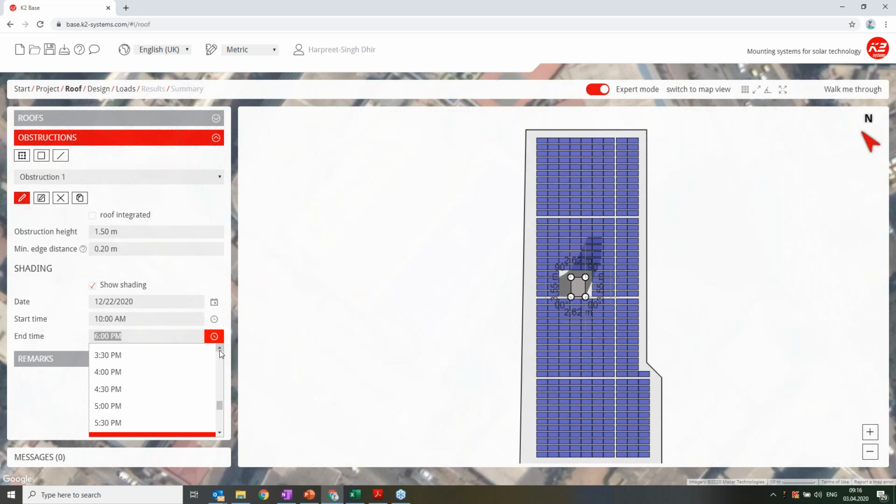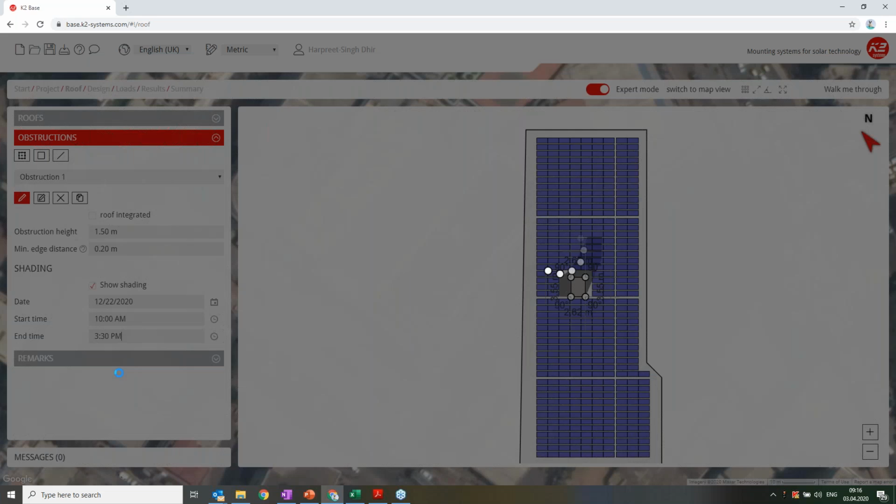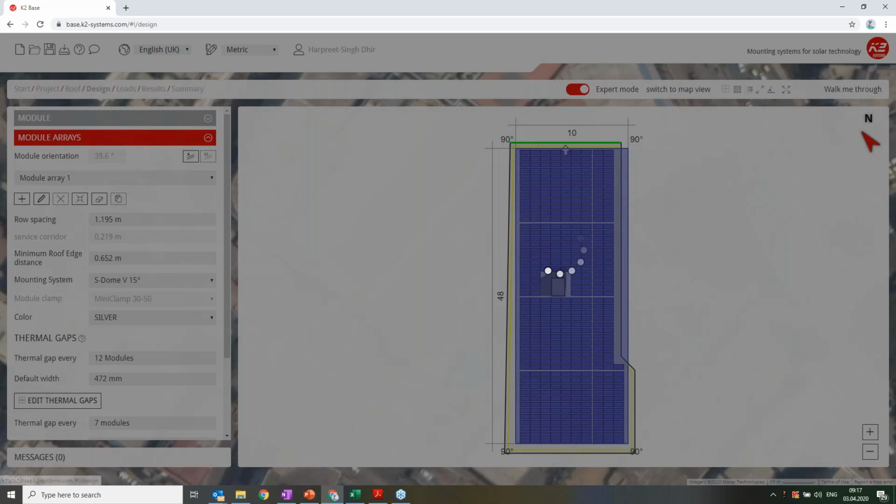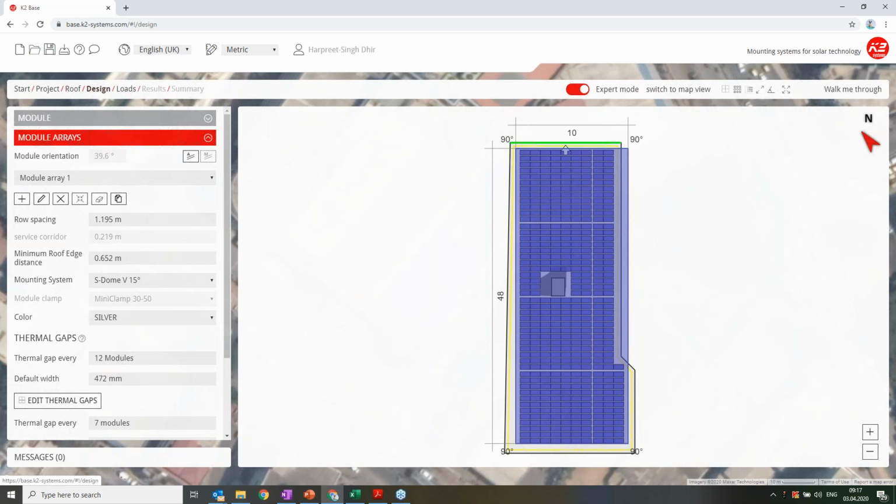See, this is somehow shading two panels, and what I can do here is delete these modules. Here, I click on an eraser button, same like an eraser for your notebooks.